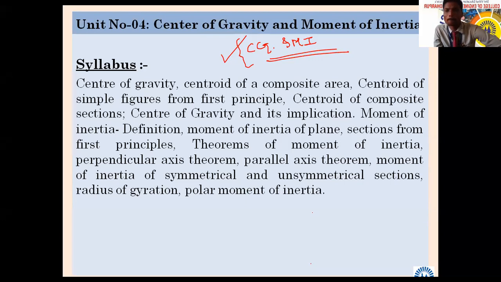Center of gravity means the point at which whole mass of the body is concentrated. It is a point where whole mass, is it practically possible? असं एखादा पॉइंट असतो का ऑब्जेक्ट मध्ये की त्याचं सगळं मास त्या ठिकाणी असतं?